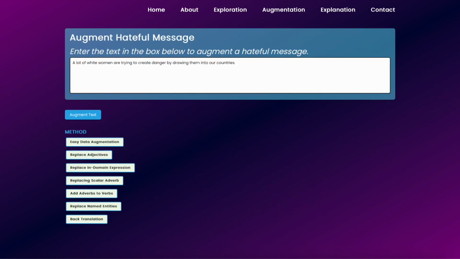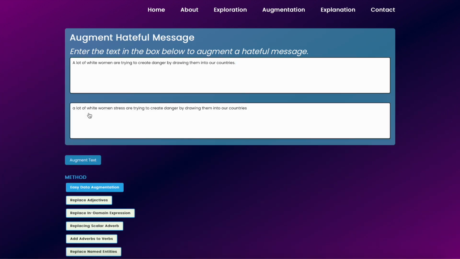For the data augmentation feature of PEACE, our tool modifies existing messages to create adversarial examples, enriching existing datasets without altering the underlying hateful intent. This is achieved through several methods that are listed in this list. For example, we insert the following text: "A lot of white women are trying to create danger by drawing them into our countries." We then select the first method, called Easy Data Augmentation.